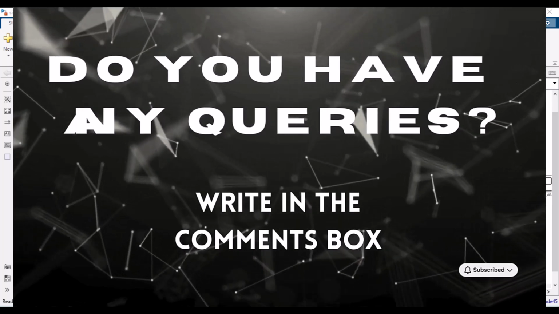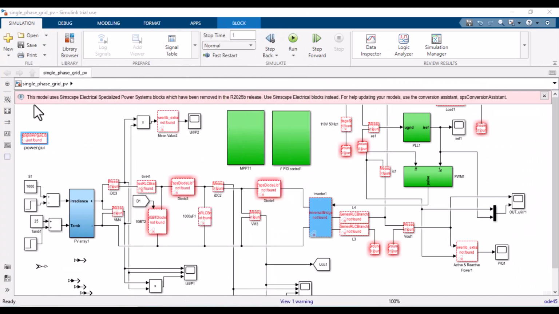Let's start the lecture. There is a message showing above that this model uses Simscape Electrical Specialized Power System blocks which have been removed in the 2025b release. Use Simscape Electrical blocks instead. For help updating your models, use the Conversion Assistant, the SPS Conversion Assistant. So we will discuss what this SPS Conversion Assistant is as well.